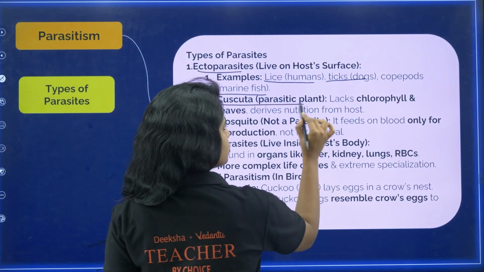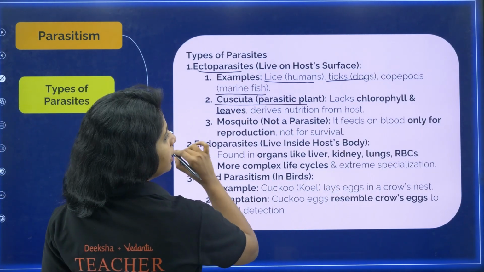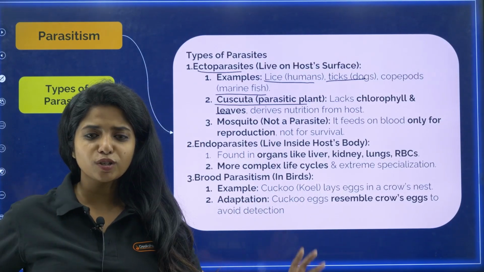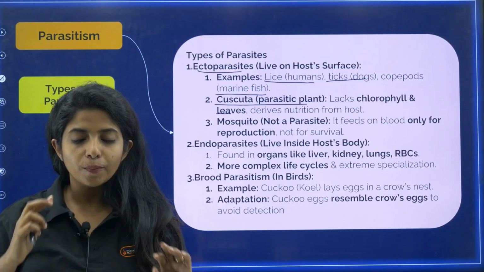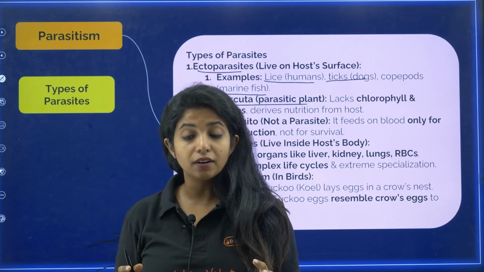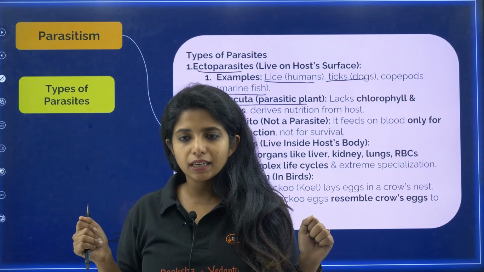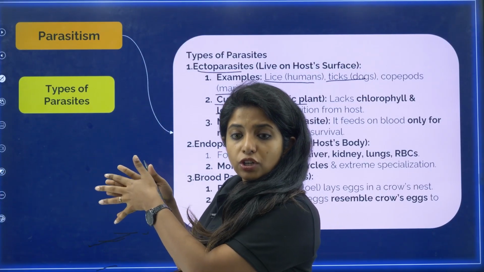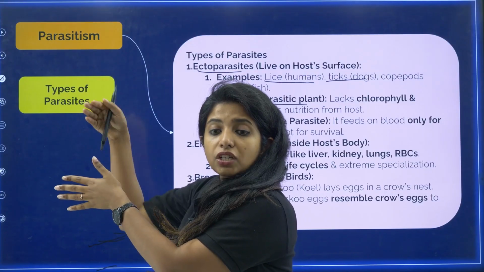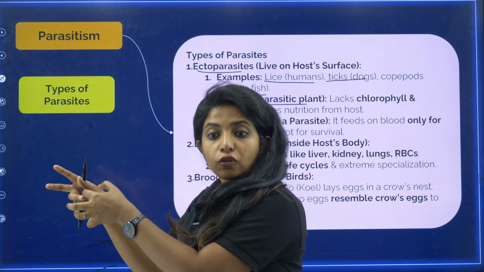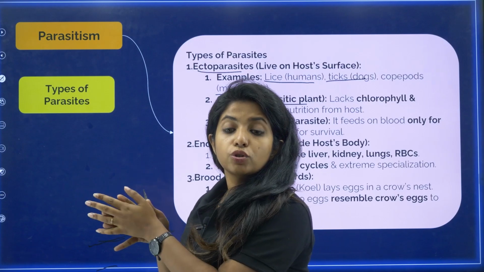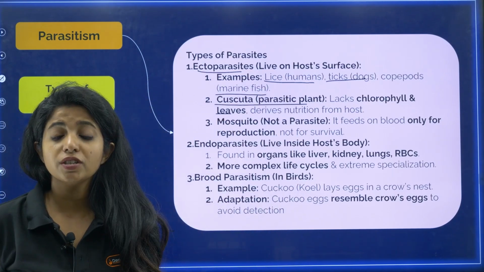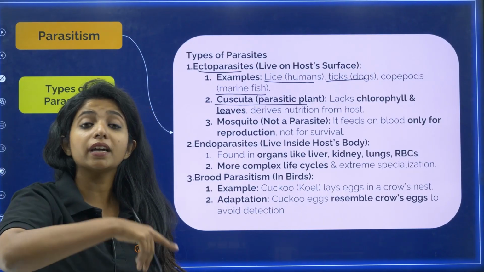Now Cuscuta, which is a parasitic plant, it lacks chlorophyll and leaves. Okay, it does not have chlorophyll, neither does it have leaf. You might have seen yellow color plants. They are spread all over the green plants. What do they do? So yellow color plants which are there, which does not have chlorophyll and the leaves. So basically, suppose I am the Cuscuta and this is the plant which is there. So I slowly, there are certain projections which are coming out of my body and gets into the body of the plant, into the xylem and phloem, and taking nutrient from them. What is this structure? This is known as haustoria, my dear children. And what am I? I am Cuscuta, which is a parasite. Now this is an example of an ectoparasite for plants.